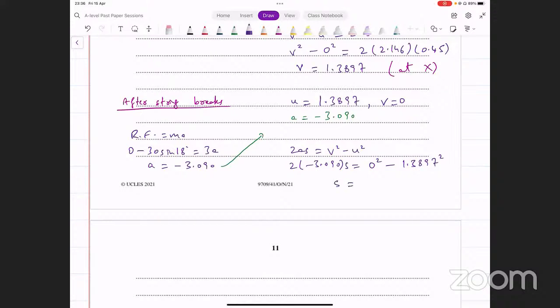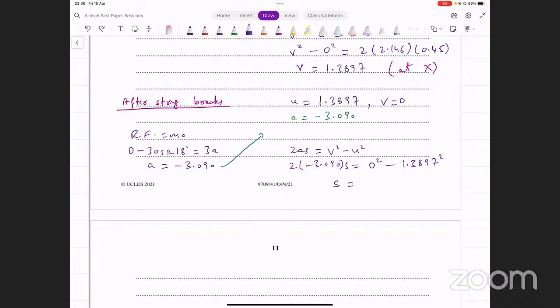यहाँ से हमारे पास s की value आ जाएगी: minus 1.3897 का square. Remember, this minus is outside the square. इसको positive नहीं बना देना, ये square के बाहर है. Divided by 2 into 3.090.